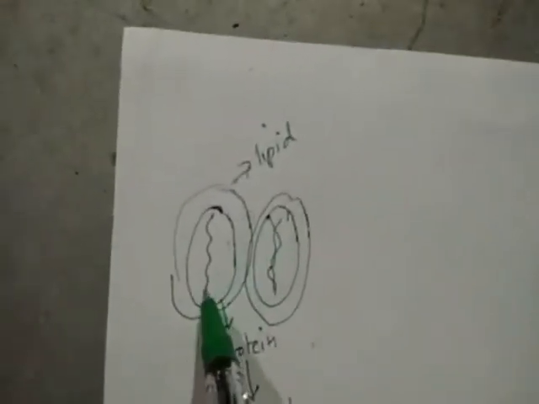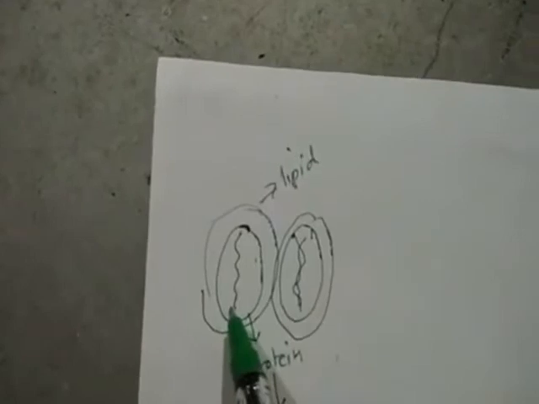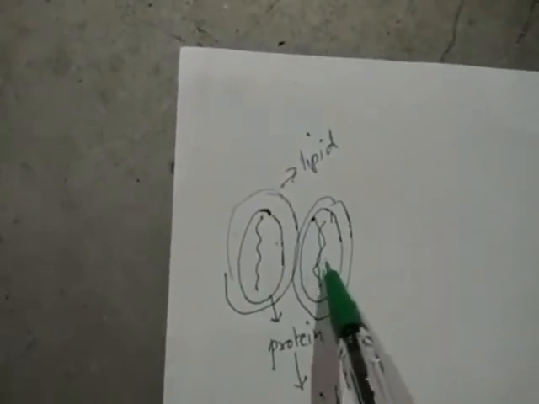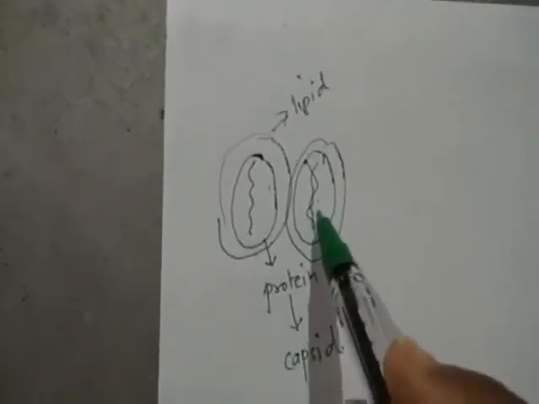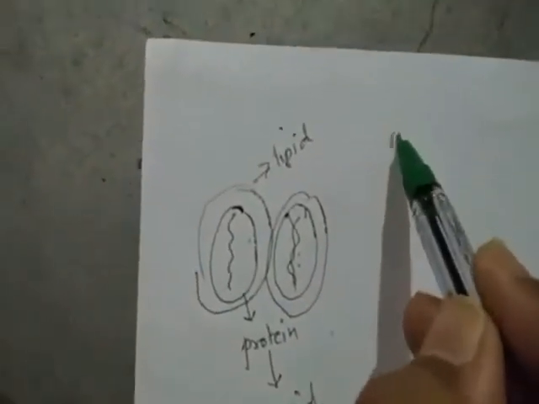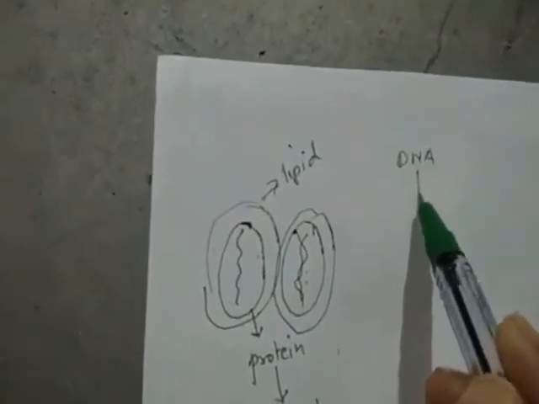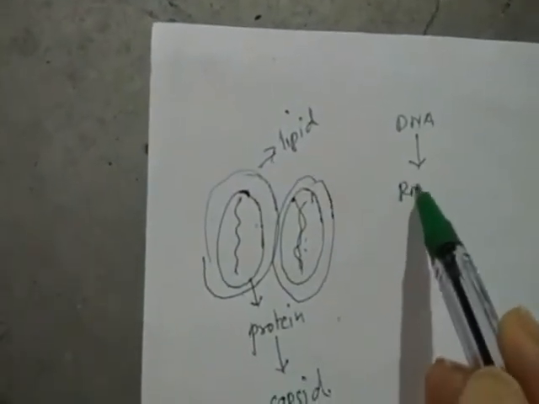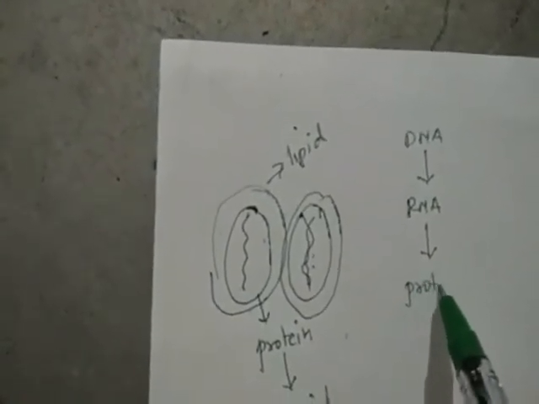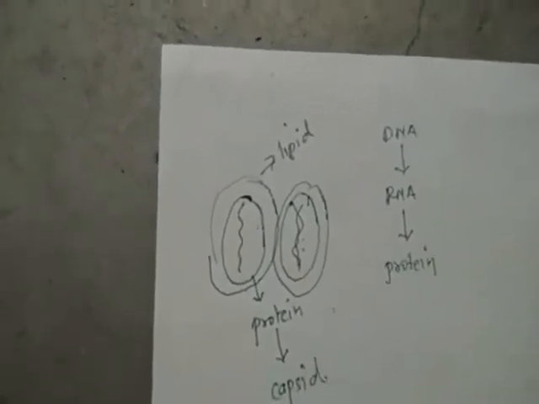And the virus which has RNA as the genetic material is called an RNA virus. The one which has DNA as the genetic material is called a DNA virus. Now simply, if DNA is present in a human cell, it is converted into RNA, and with the help of RNA, protein biosynthesis takes place.